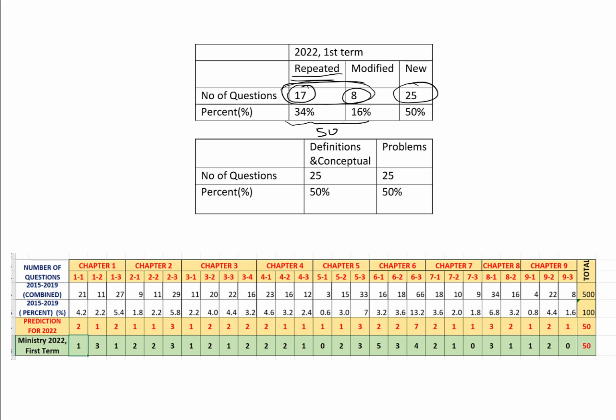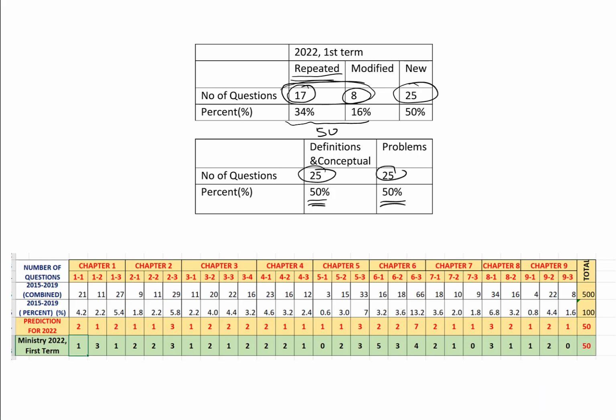And from these 50 questions, 25 of them were definitions or conceptual. So 50% of the ministry questions of the 2022 first term were conceptual, I mean only questions, definitions, but the other 25, 50%, were problems, solutions.